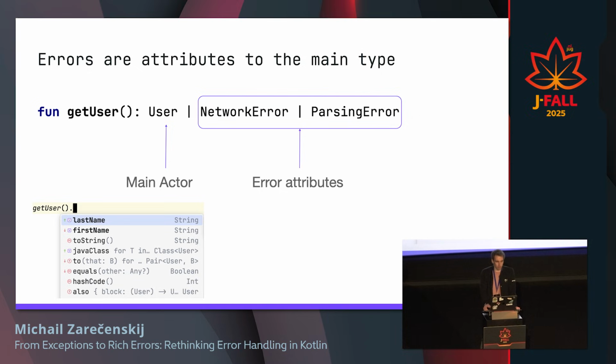Good. So they behave as union types in a sense that you can actually pass, for instance, a user where you expect user or network error, but it's always so-called disjoint union with the main actor of a regular class.